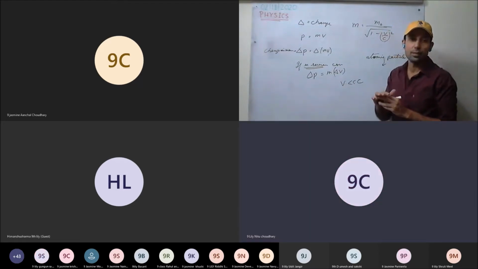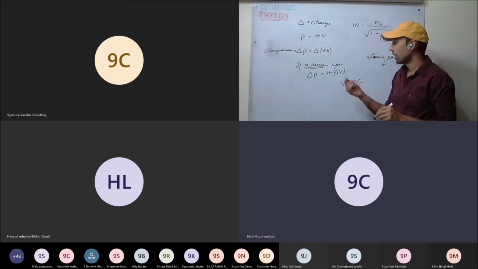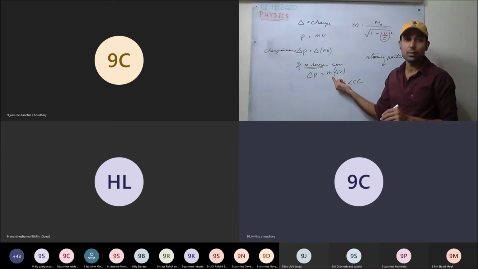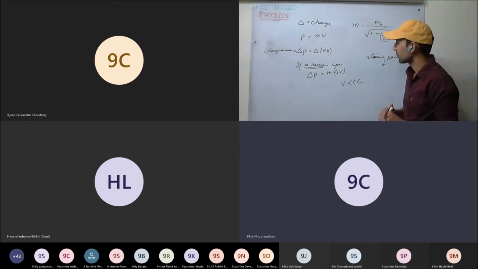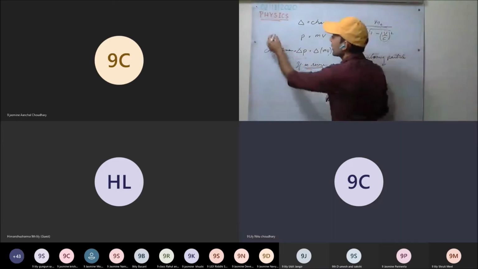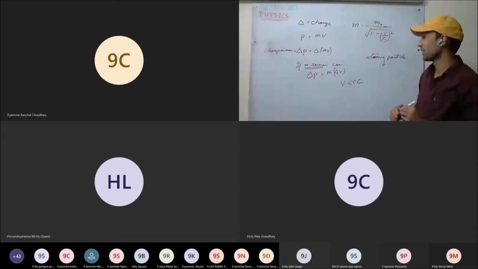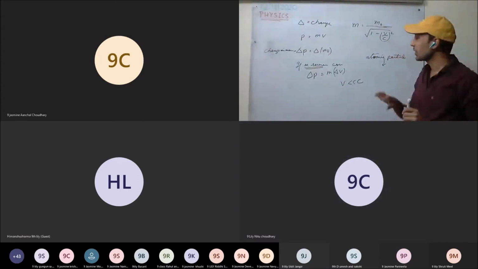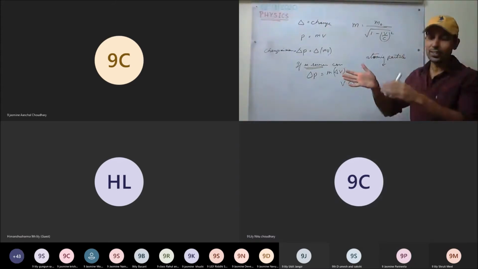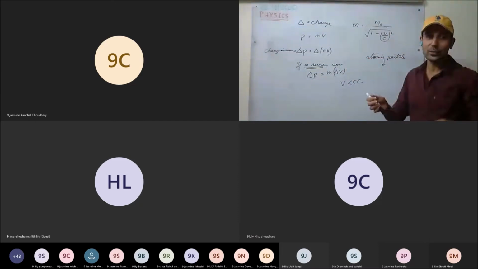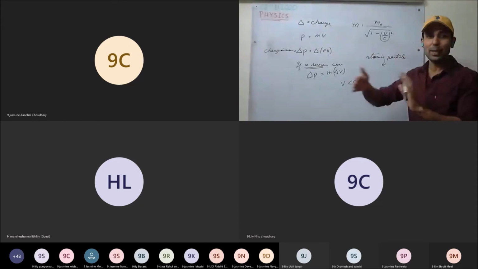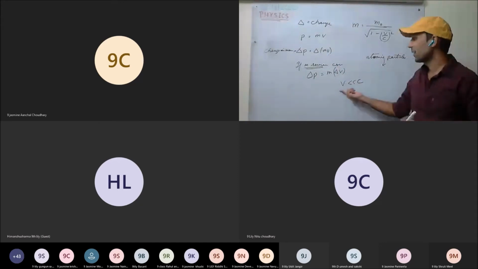Sir, is only mass constant every time? Can velocity be constant while momentum changes? Yes, it can happen. If we take the rocket, yes, it can happen. Take one example, like you are on a truck and it is fully loaded. It is moving with the same velocity. You start throwing the things out, and it maintains its speed constant. Yes, or the rocket.